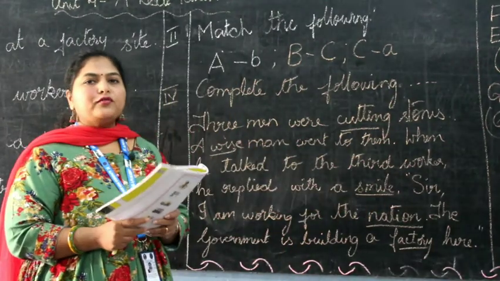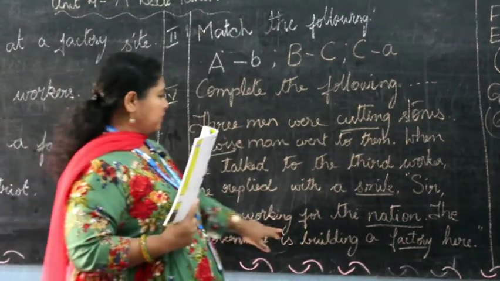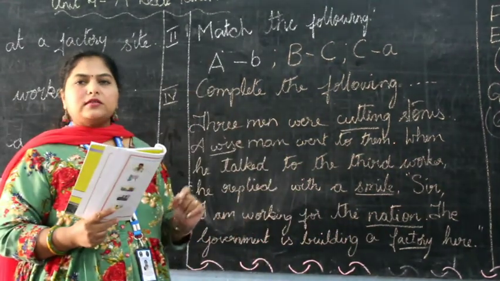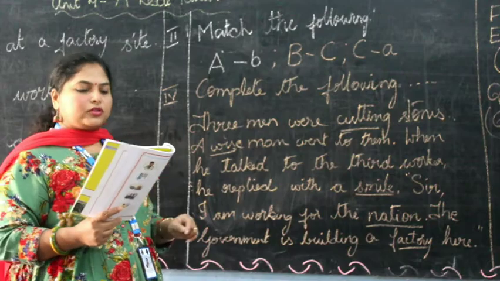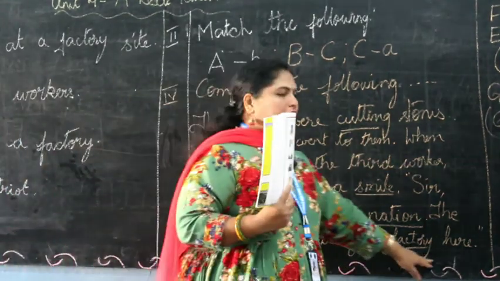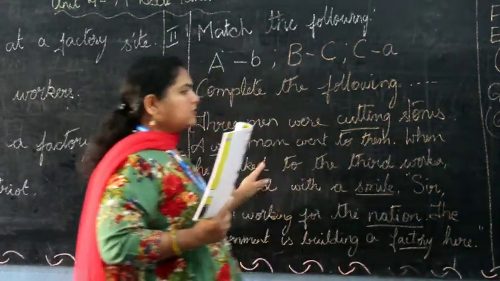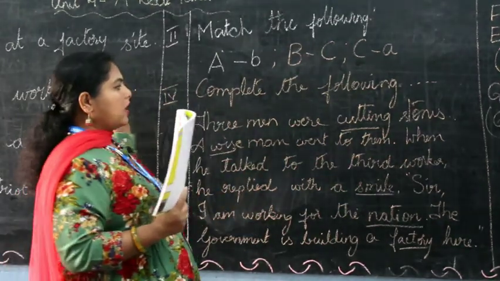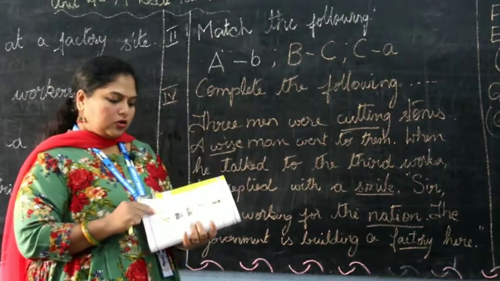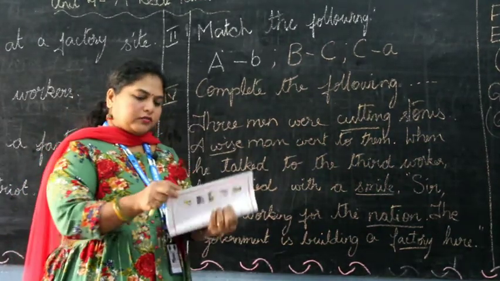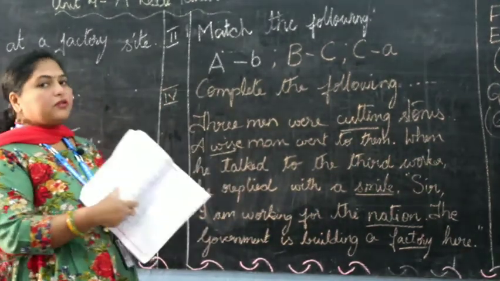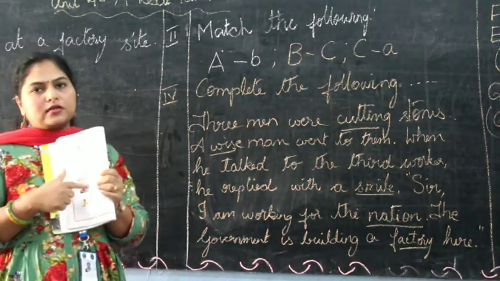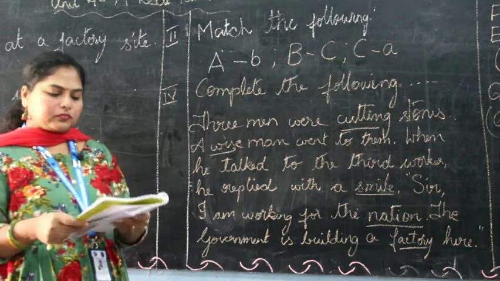Sir, I am working for the nation. So I am working for the nation. The government is building a dash here. What is the government doing? Building a factory here. So these are the answers. Note it down, children, and write it in your classwork. So question answers, and this one you will write in your classwork. The match the following, second, match the following also has to be written in your classwork. This can be done in your textbook itself.